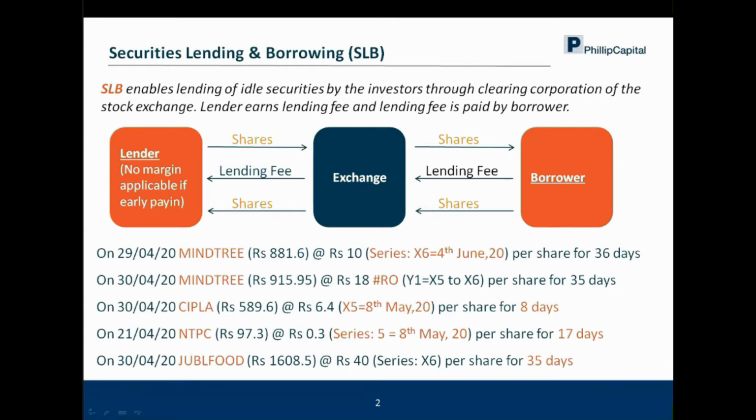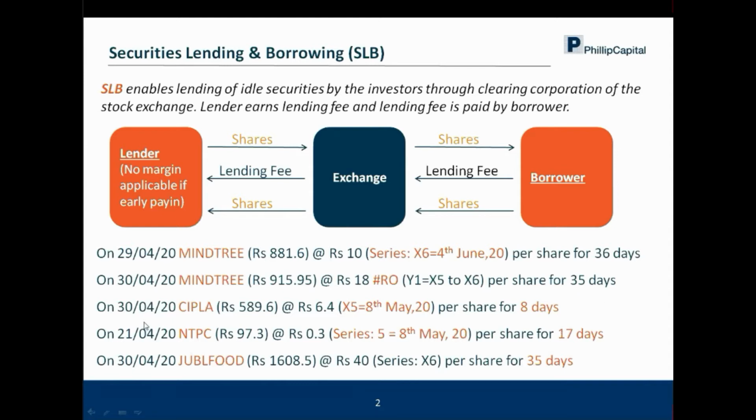So from the first Thursday of May, automatically your settlement now becomes the first Thursday of June, which is 4th of June, and it was 18 rupees per share. Now, if you notice here, the number of days reduces to 35. Earlier it was 36. Now, why is that? Because the settlement date remains constant. So 4th of June remains constant. As you are moving towards the settlement date, automatically the number of days starts reducing. So on 29th of April, the number of days was 36. On 30th of April, the number of days is 35, and so on.